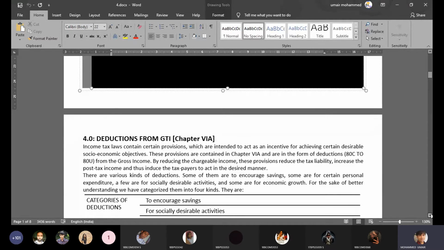Now, is taxation the only source of revenue? The answer is it is one of the most common channels and the most important source of revenue. But there are countries where you don't have taxes also, right? So there are such countries in the world.